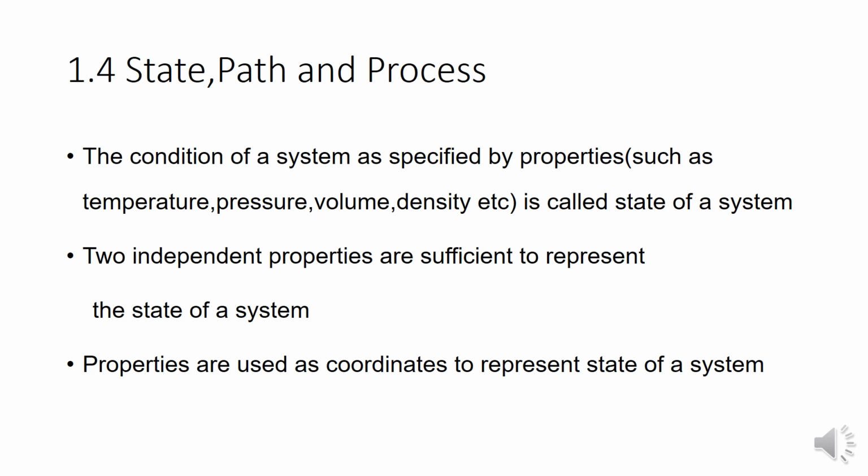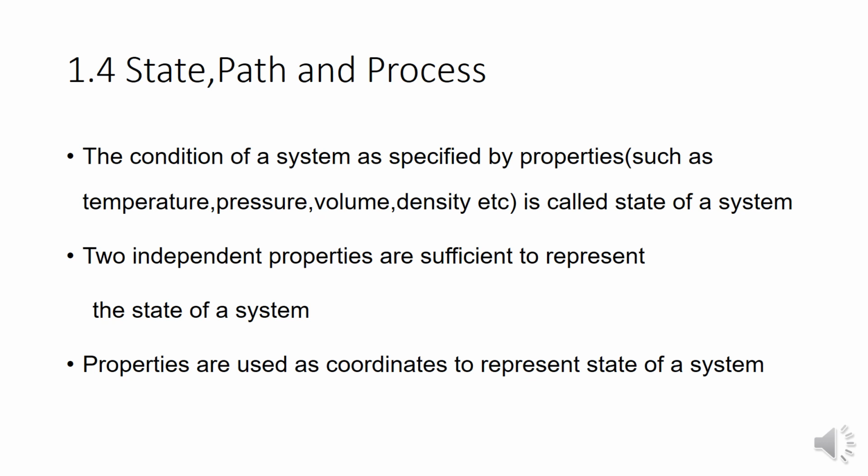Next is the state, path and the process. State refers to the condition of the system at which it exists. The state of the system is described with properties such as temperature, pressure, volume, density, etc. Two independent properties are sufficient to represent the state of the system.